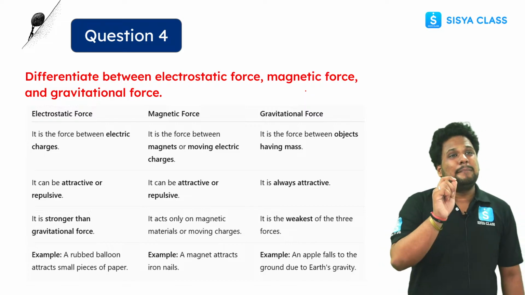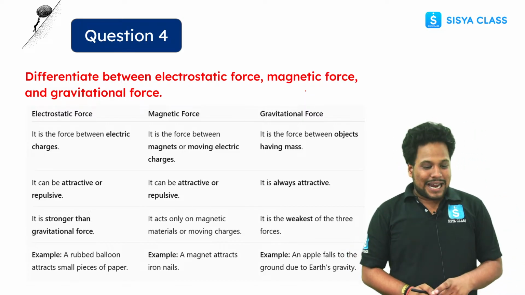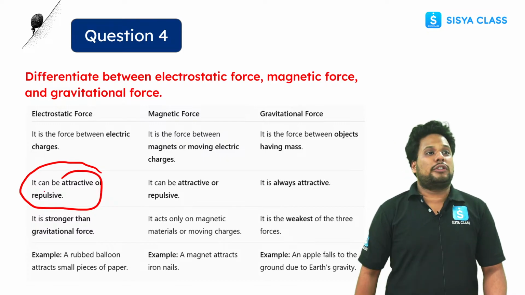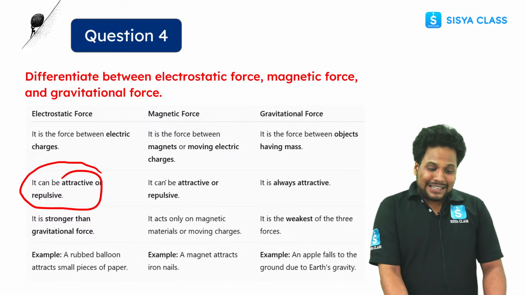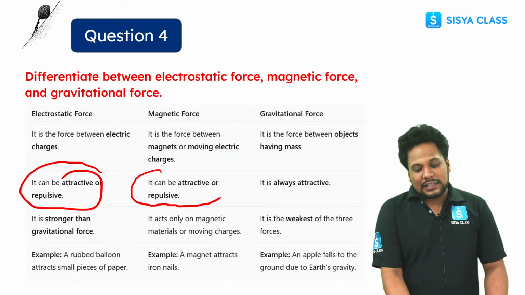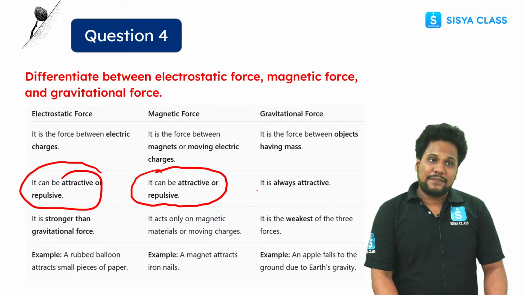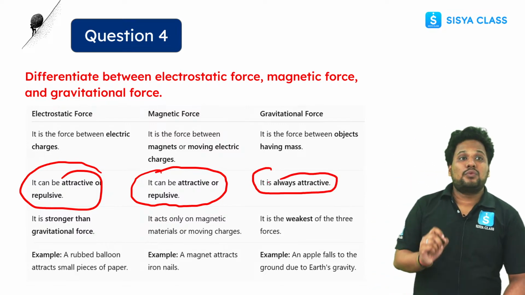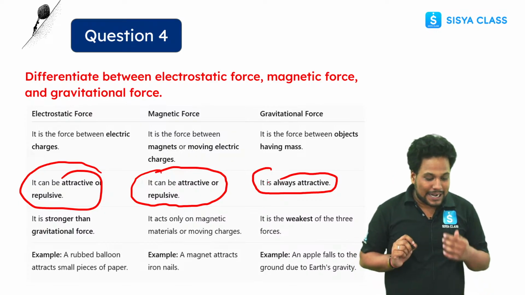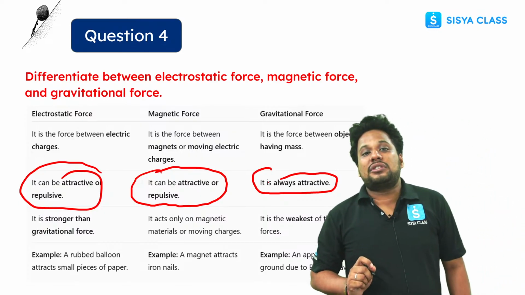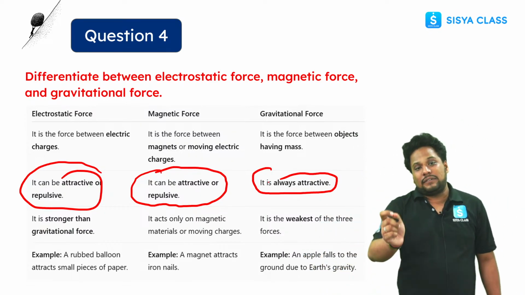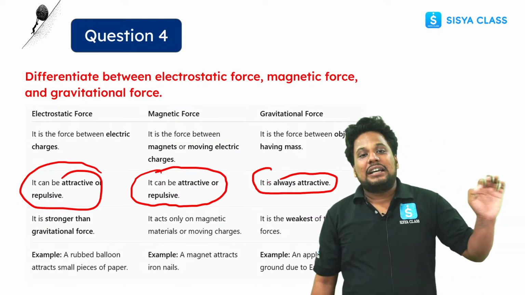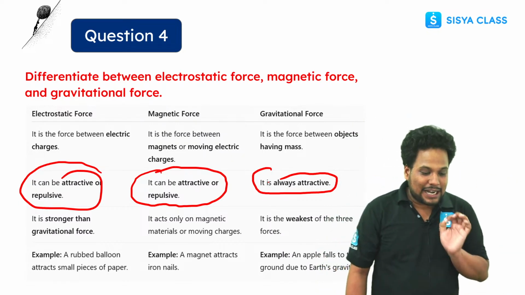Now what is the main difference? Electrostatic force can be attractive and repulsive both, while magnetic force can also be attractive and repulsive both. But gravitational force is always attractive in nature. This is a very important point. You have to remember that electrostatic force can be attractive and repulsive, magnetic force also, but gravitational force is always attractive.